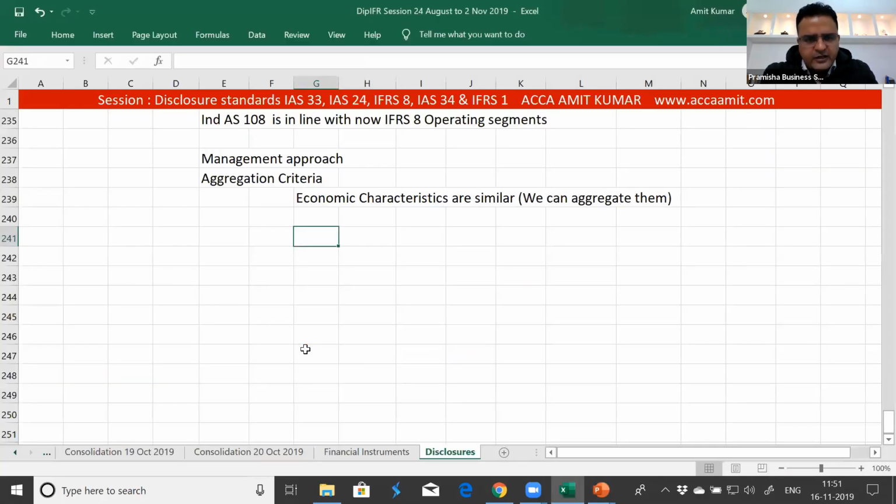Then we use quantitative thresholds as a basis for identifying reportable segments. Quantitative thresholds are based on revenue, based on assets, and based on profit or loss.